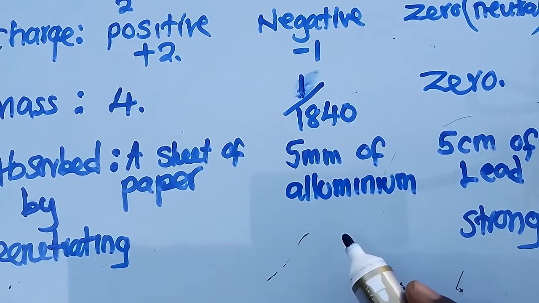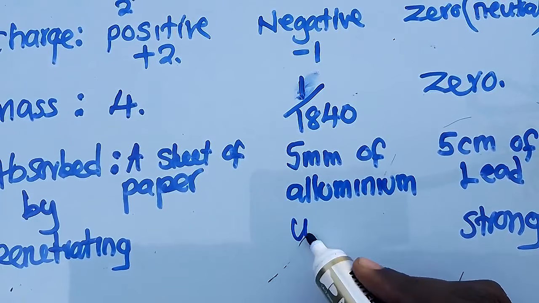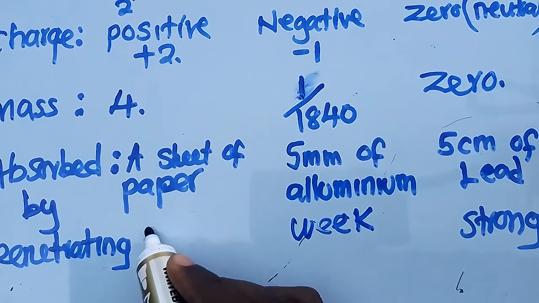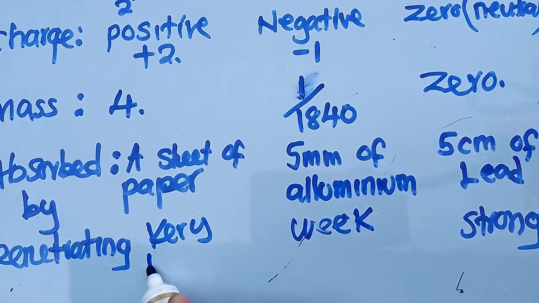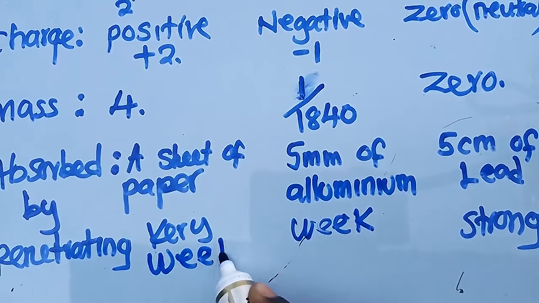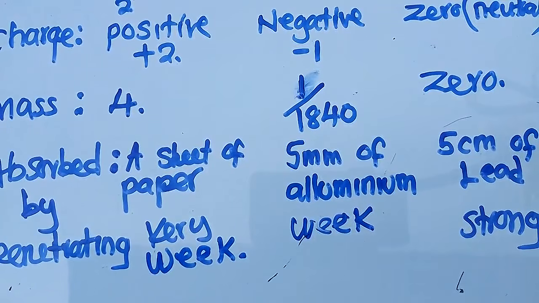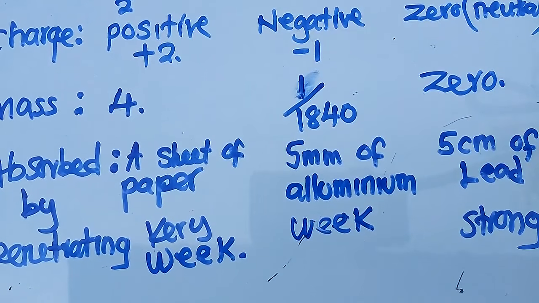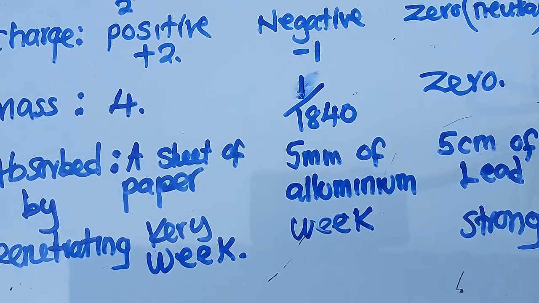Then you go to a beta. This beta is weak. Then an alpha particle is very weak in terms of penetrating power. So an alpha particle is very weak, a beta particle is weak, and a gamma ray is strong. This is what you need to know and understand.